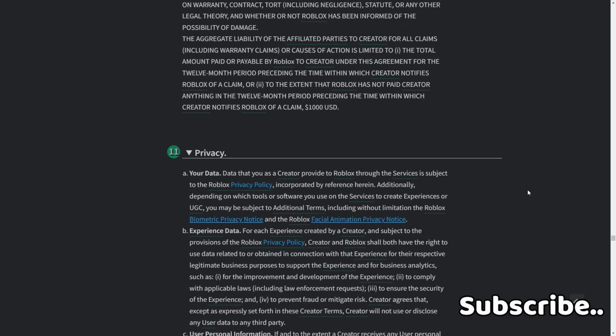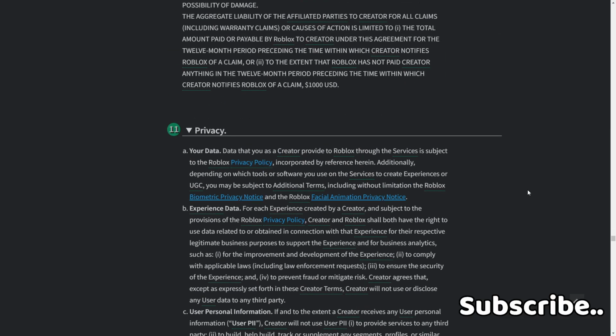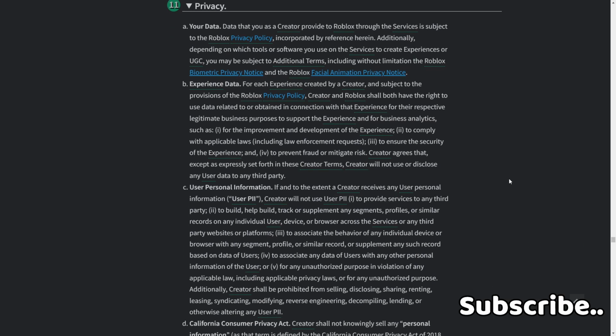11. Privacy. Your data that you as a creator provide to Roblox through the services is subject to the Roblox privacy policy incorporated by reference here, and additionally, depending on which tools or software you use on the services to create experiences, UGC may be subject to additional terms, including without limitation the Roblox biometric privacy policy and the Roblox facial animation privacy notice. Experience data for each experience created by a creator is subject to the provisions of the Roblox privacy policy.